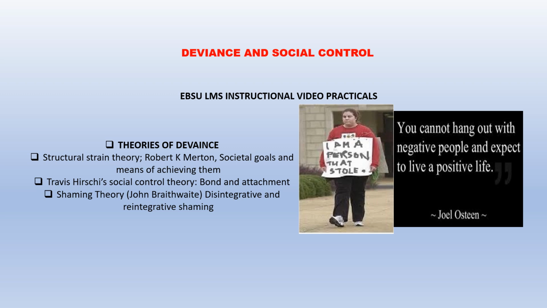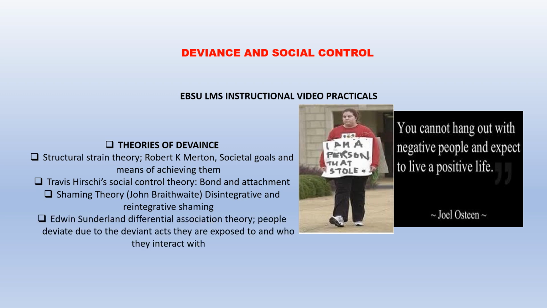The shaming theory by John Braithwaite looked at disintegrative and reintegrative shaming. So people tend to conform to avoid being shamed. Some shaming may be disintegrative, while others may be reintegrative. However, reintegrative shaming would point out the fact that the individual has deviated. However, they will be forgiven, and it will make them not deviate again.